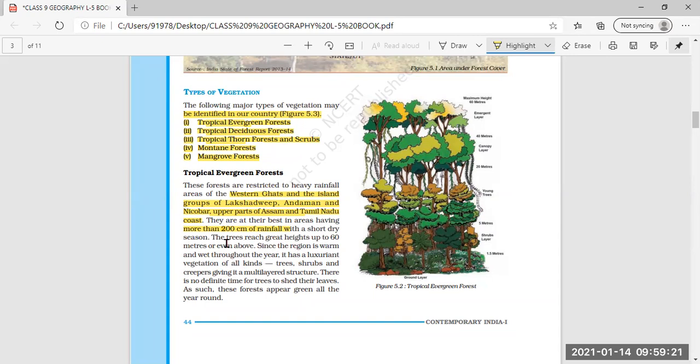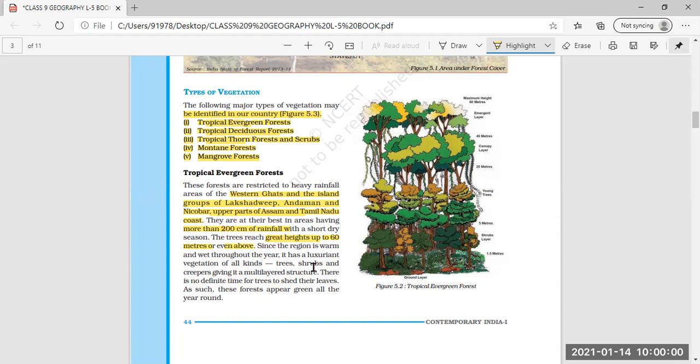That means they are best in the areas having more than 200 centimeter of rainfall with a short dry season. Means the dry season is for a very short term in that particular area, whereas 200 centimeter of rainfall is there in a year in that area. That means it is a tropical evergreen forest you will see in that particular area. The trees reach great heights up to 60 meters or even above. So the height of the trees in this tropical evergreen forest will be 60 meters and even above 60 meters.